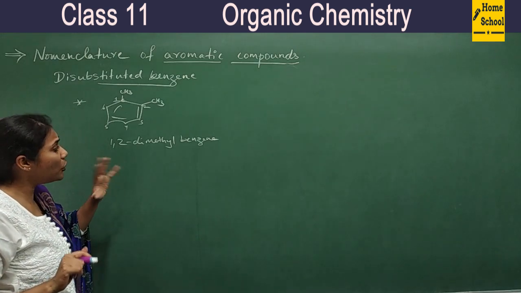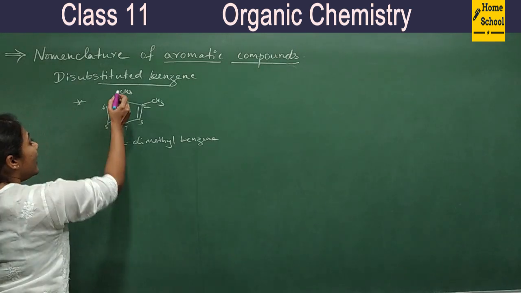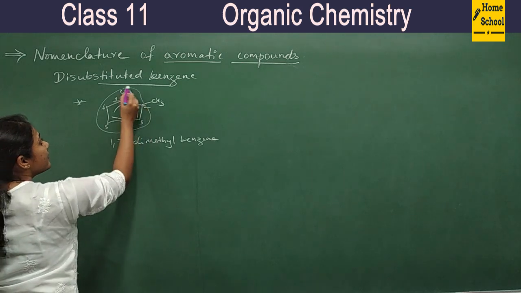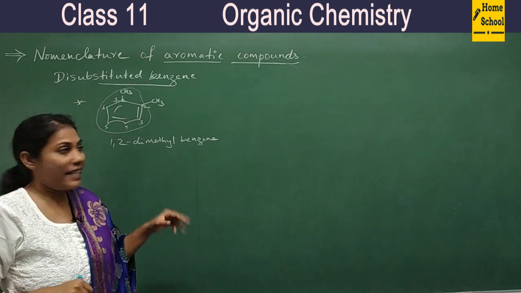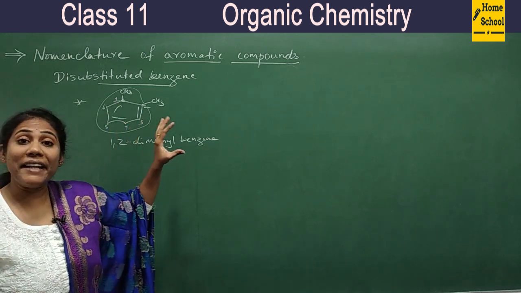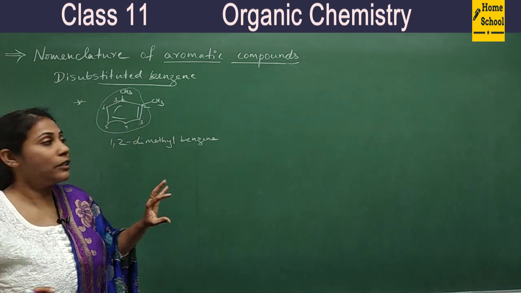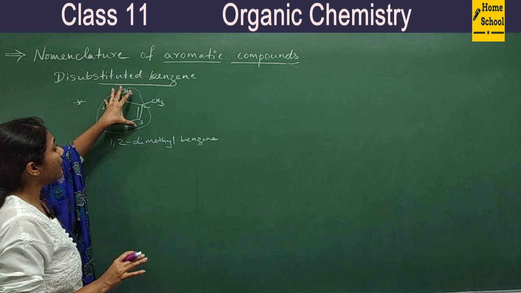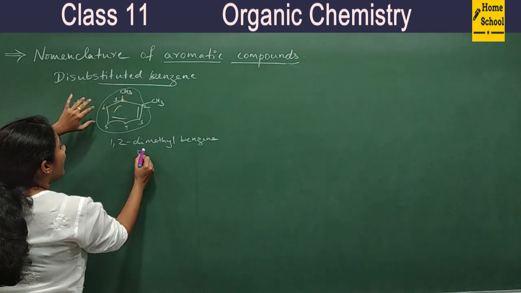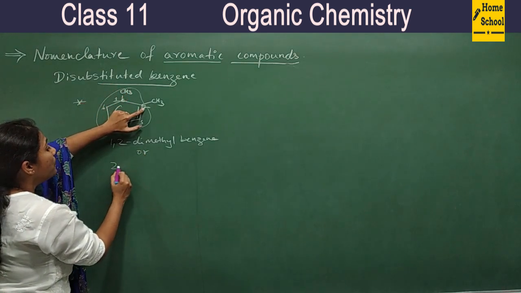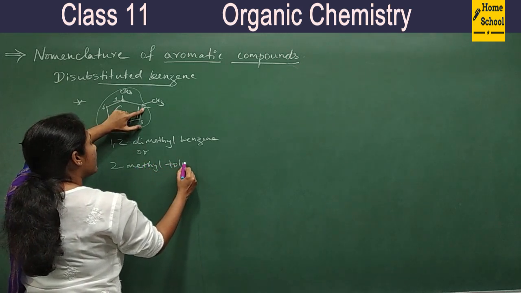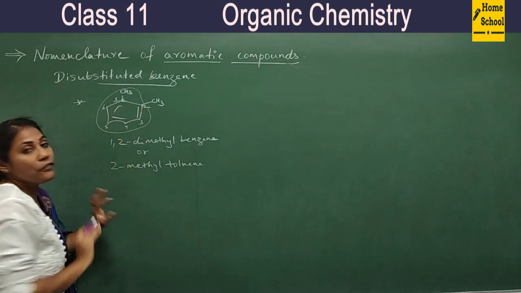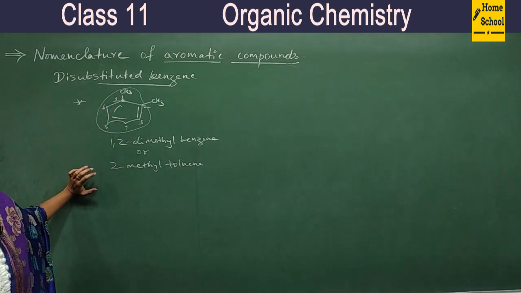There is one more way of naming this. If you consider this is nothing but toluene, which I told you in the previous case, toluene can be an accepted IUPAC name. So how can I mention its name? I can write it as 2-methyltoluene. So this is another way of naming this compound.